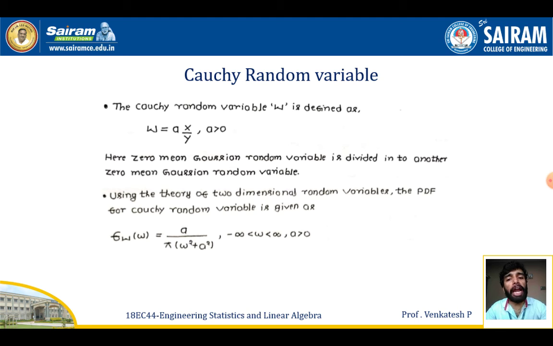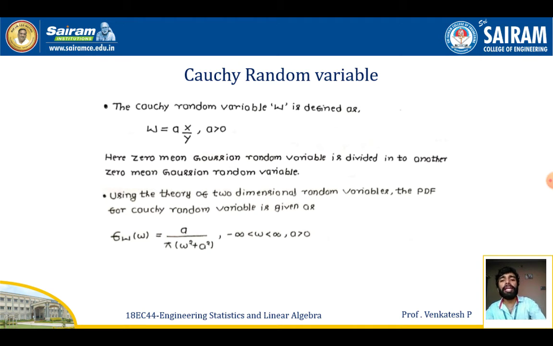Next one is Cauchy's random variable. The Cauchy random variable is denoted by capital W and is defined by capital W equal to A into capital X by capital Y, with A greater than 0. So here we can observe that the formula incorporates two Gaussian random variables X and Y, and the ratio has been taken here. So we'll see how to find the PDF of the Cauchy random variable now.